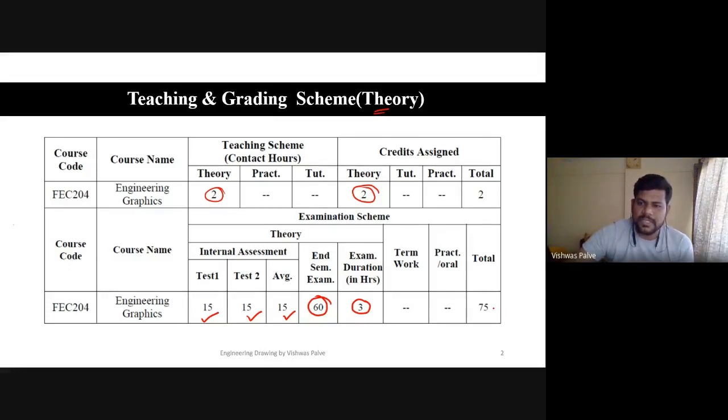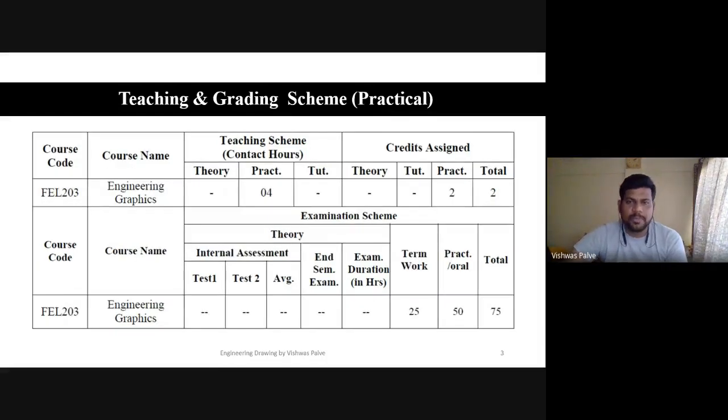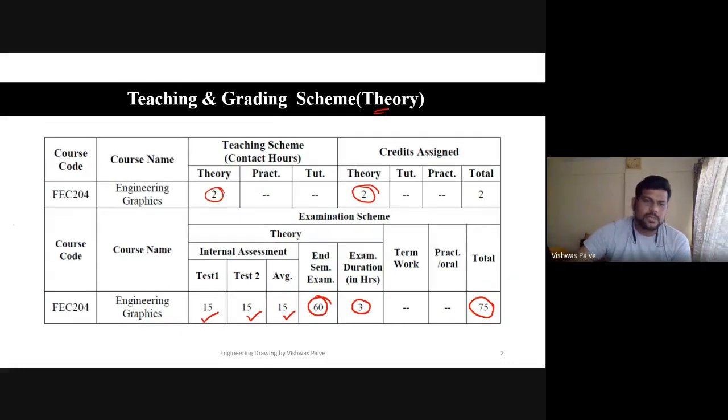So total weightage for this is 75 marks, because last year also there was a COVID situation and we have conducted the exam, but that exam was having no MCQs. You have to write it on a plain paper and then you have to upload it. Okay, so even in I1 and I2 there won't be any MCQs. So for that purpose you have to study it thoroughly. This was regarding the theory course.